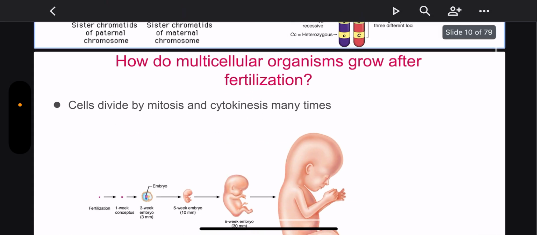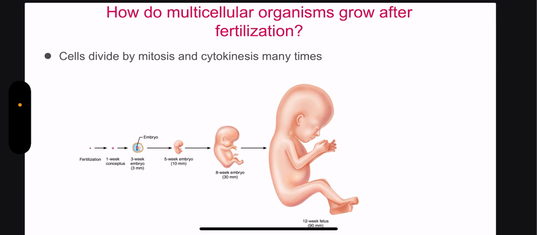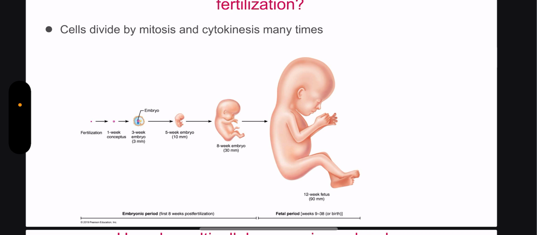How do multicellular organisms grow after fertilization? Like I just said before, cells divide by mitosis and cytokinesis many times. So mitosis is what grows the fetus.